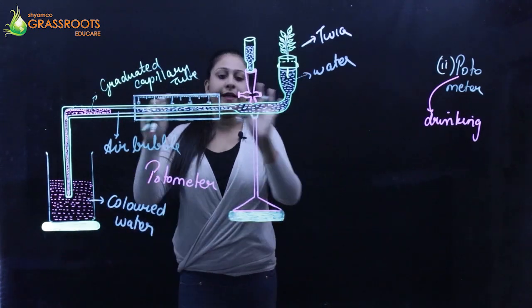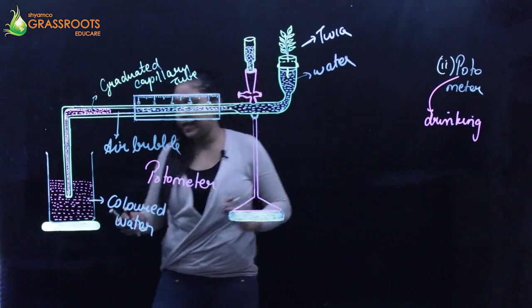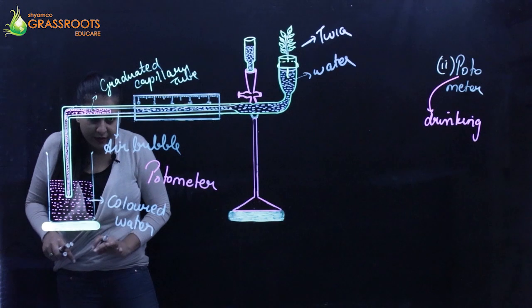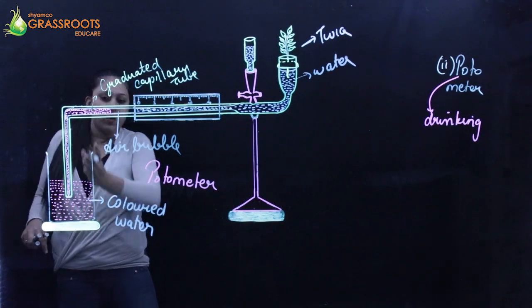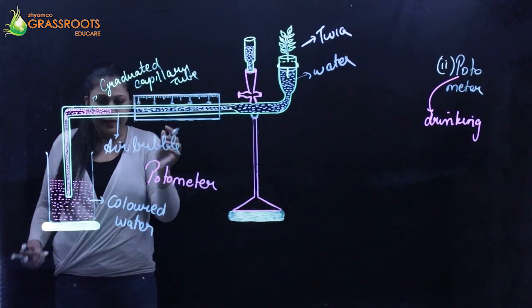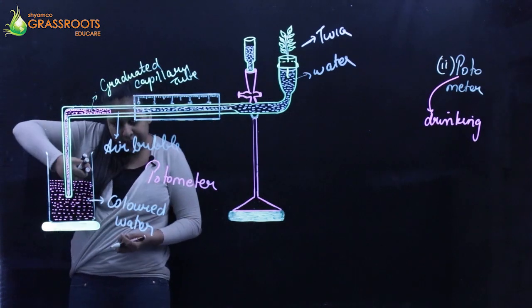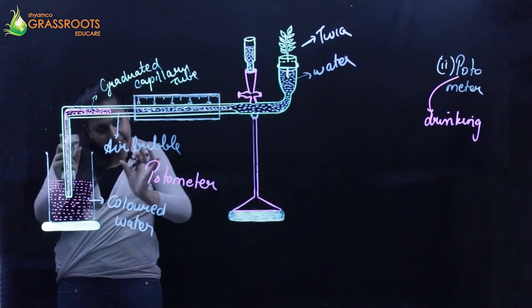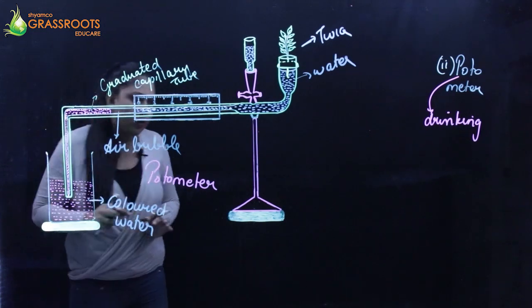Okay. And I'm going to set up the entire tube this way. Okay. There is a horizontal graduated capillary tube. There is a beaker. There is colored water going to be filled in this. Okay. So the water is obviously going to rise by capillary action. Now, how do you actually make this air bubble? You bend the capillary tube, then keep it straight. So the water rises up by capillary action, and bend it again so that there is an air bubble which is created here.